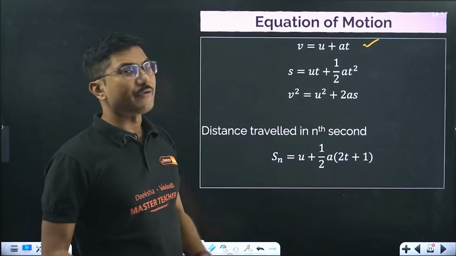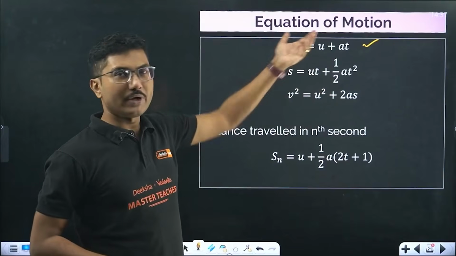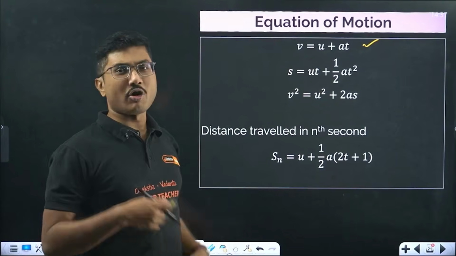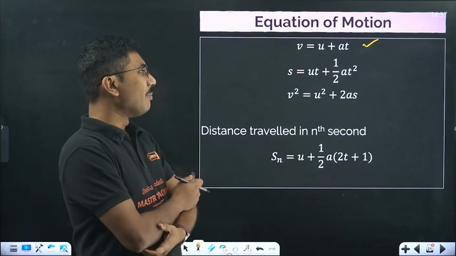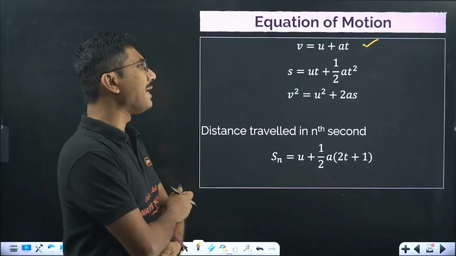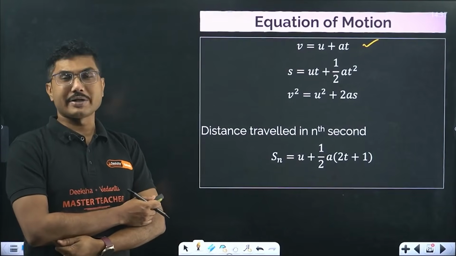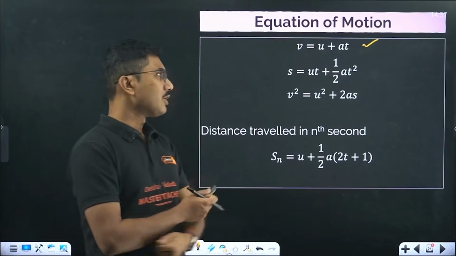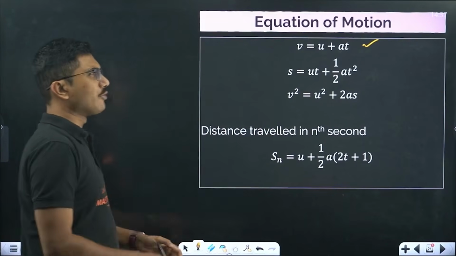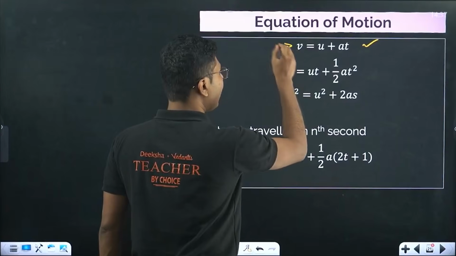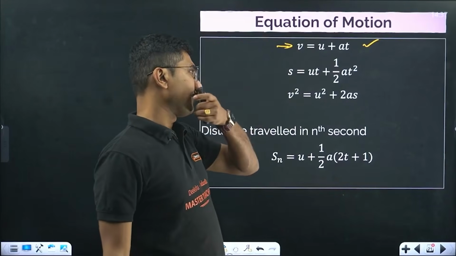Now all these three equations are interlinked. Interlinked means you can use one equation to go back to any other equation. So basically these three equations are not very independent. You can go from one equation to another very easily. But why do we need three equations? Based on what values are given to you and what values you want to calculate, you can use any one of the three equations of motion. Out of these, the first is considered to be most fundamental, and the other equations can be proved from this equation.